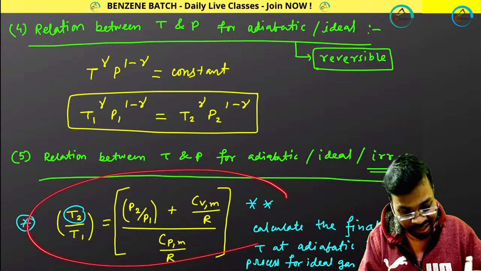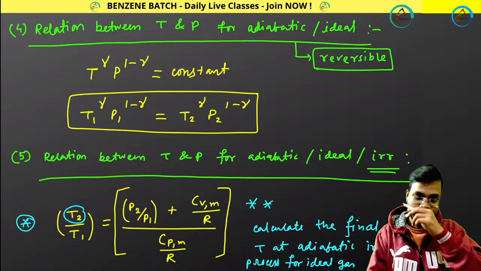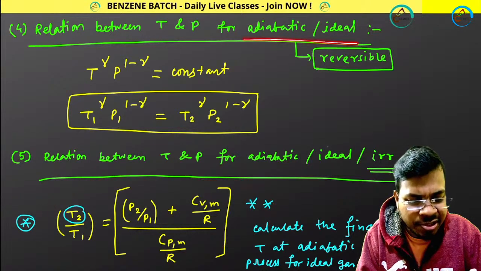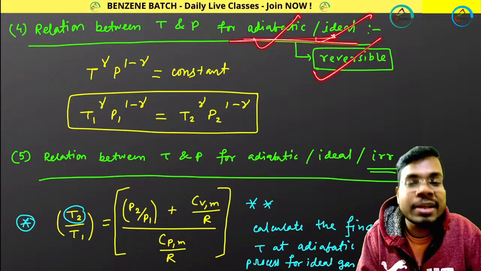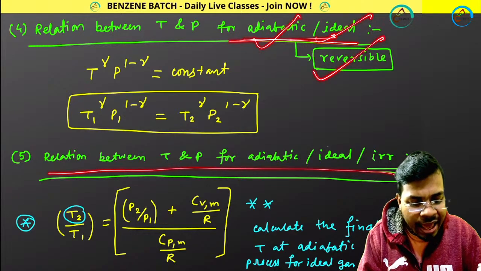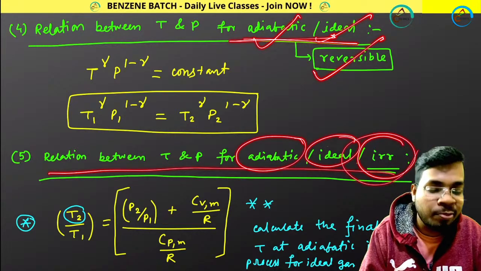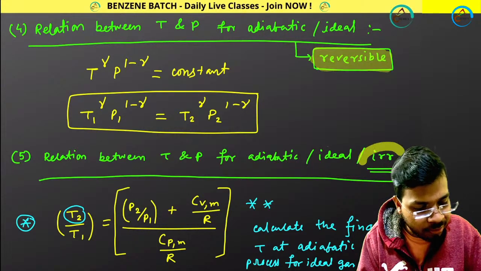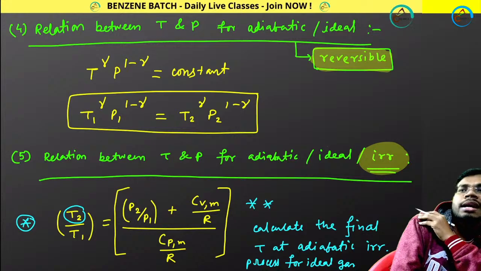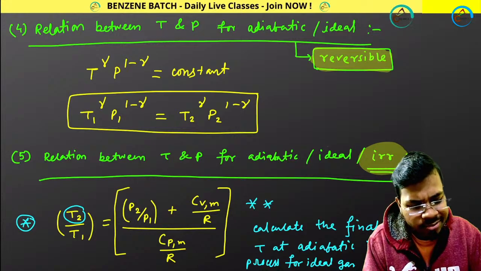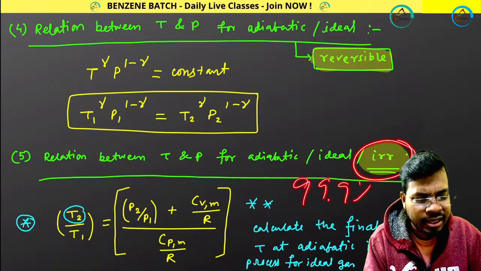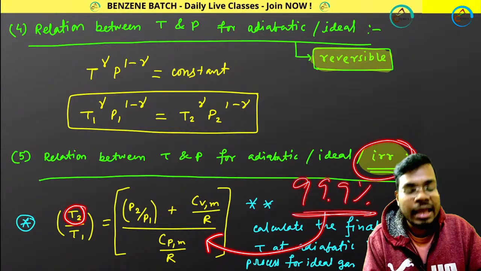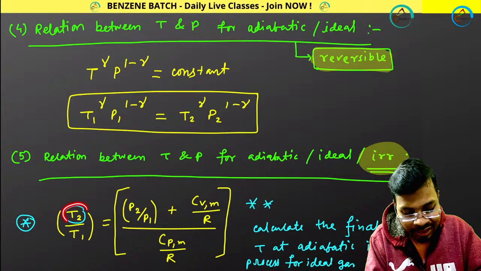But this expression is a very important expression. Please note: this expression is true for adiabatic ideal reversible process, and this expression is true for adiabatic ideal irreversible process. So focus on the terms reversible and irreversible. For the irreversible process, in 99.99% of cases, they will ask you to calculate the final temperature T2.